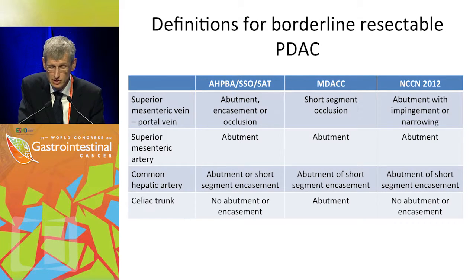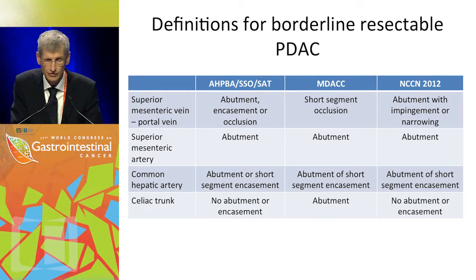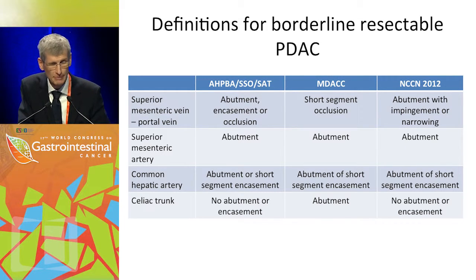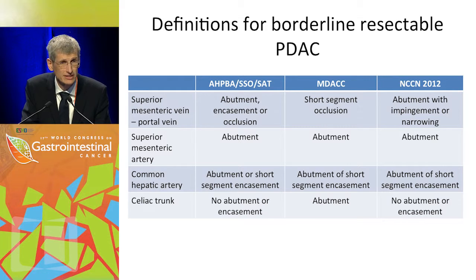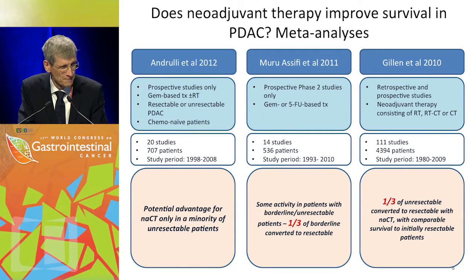With regards to the superior mesenteric vein, the situation is already different because there are various definitions: short segment occlusion, abutment with impingement in the NCCN, or abutment, encasement or occlusion in the AHPBA criteria. So it's really different, and we haven't got a uniformly defined borderline resectable or locally advanced disease, and I think we're in desperate need of that.